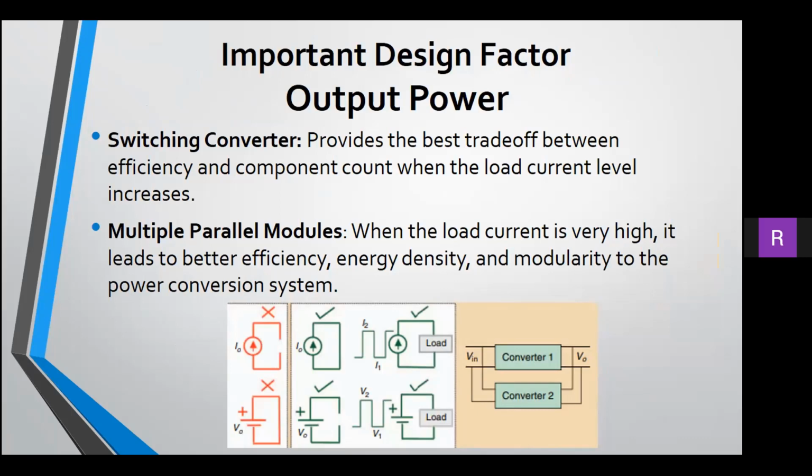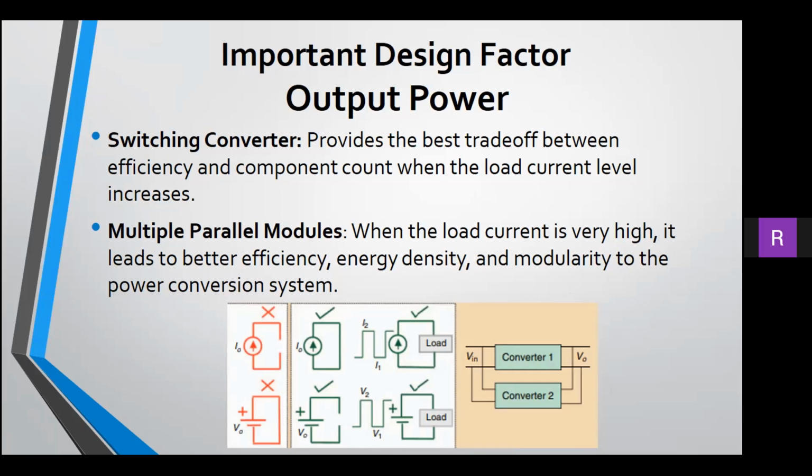A factor that affects the power supply design choice is the ratio of input and output voltage. If the input and output ratio is high, a switching converter is the most optimal solution. Because in a linear regulator with a high input to output ratio, the voltage drop across the semiconductor device is very high, which leads to higher power loss.